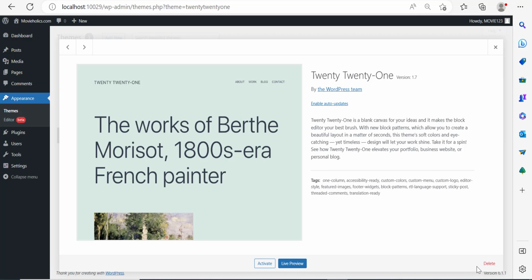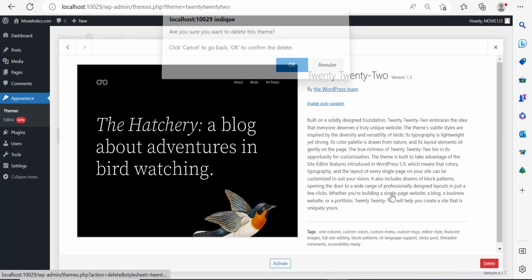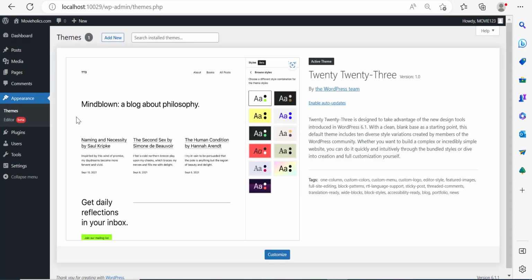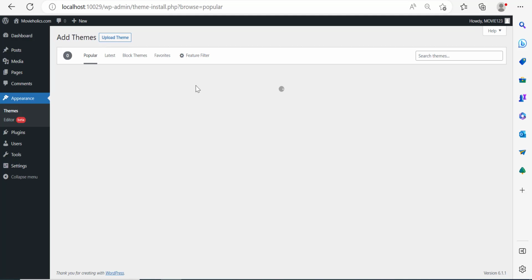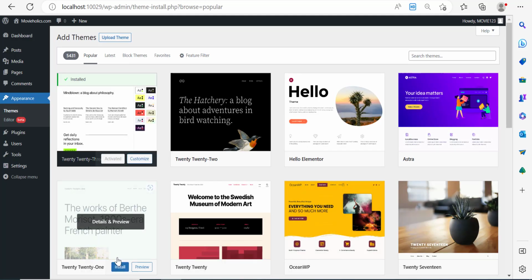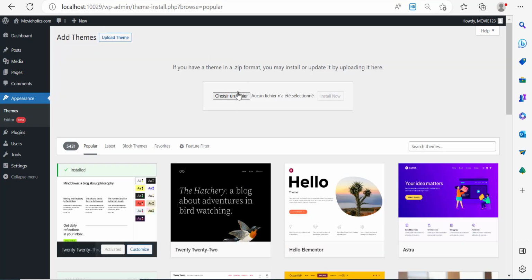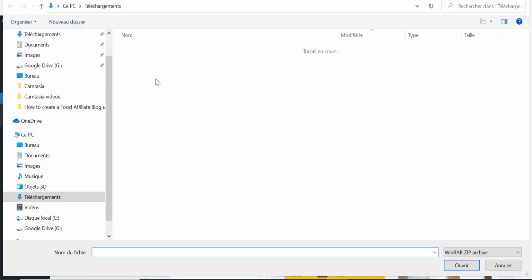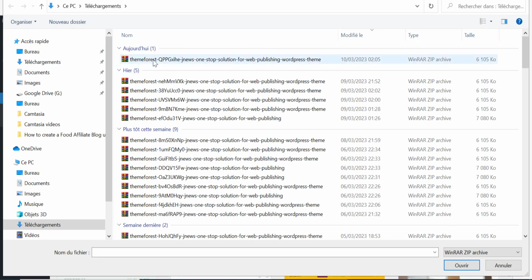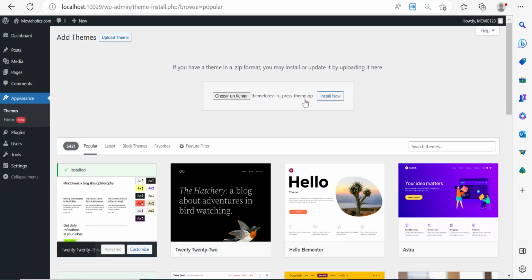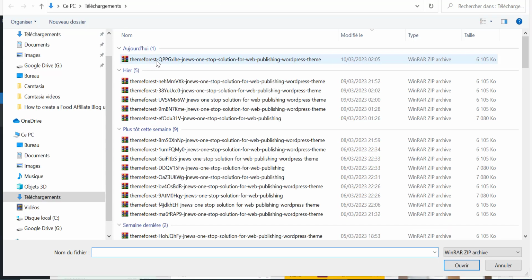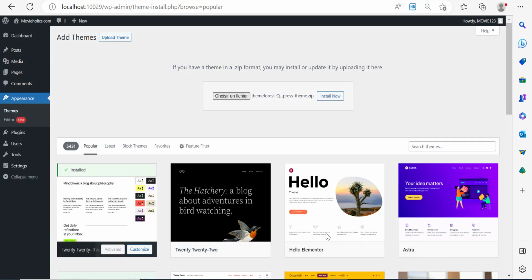First things first, let me delete these themes that we're not going to use. Then I'm going to click on Add New. Since this is a zip file, it's not a theme that you can find up here. Normally, you have to upload this theme. So click on Upload, choose a file, and you'll be uploading the file that you've just downloaded from Theme Forest. Now, this is not the one. I'm going to choose the other one. I've just made a mistake. This is the one. And that's it.